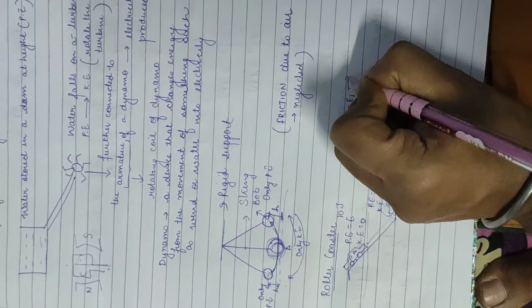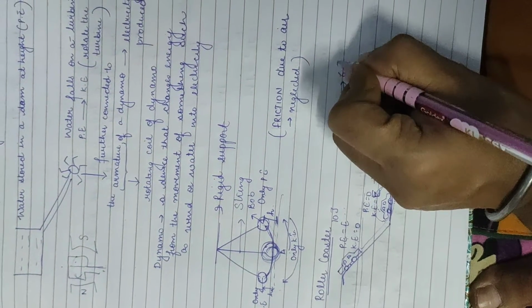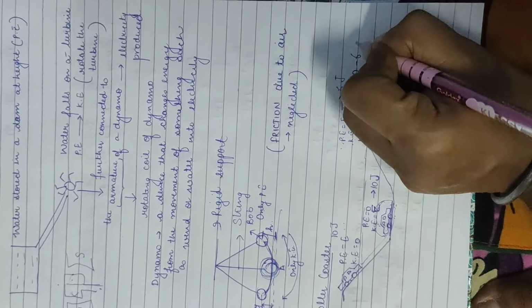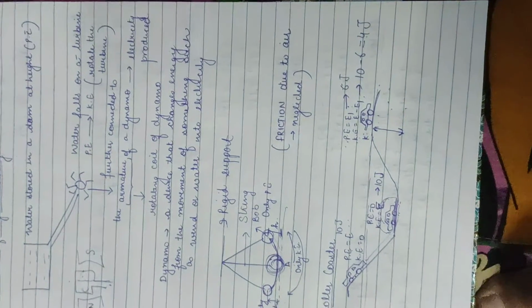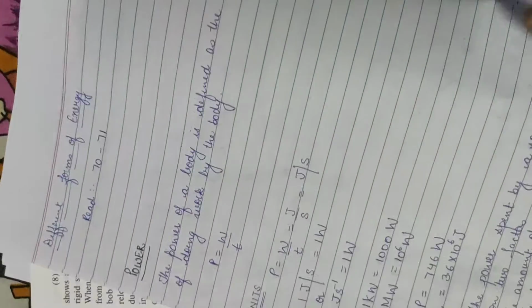Now suppose here we have 6 joule potential energy. If 6 joule is potential energy, what will be the kinetic energy? 10 minus 6, that is 4 joule. The total energy will remain constant. It will remain the same.